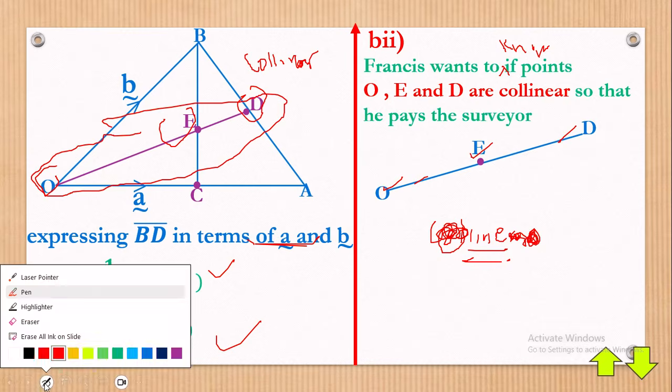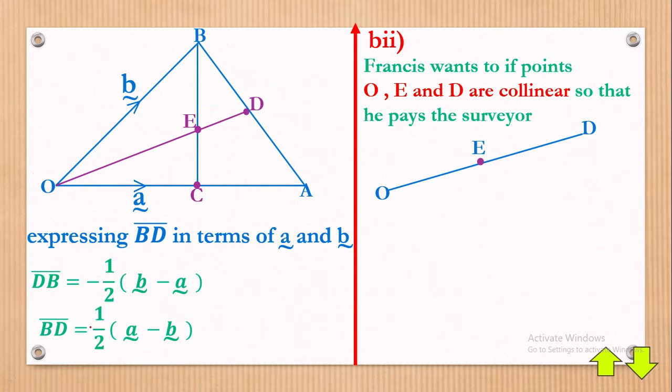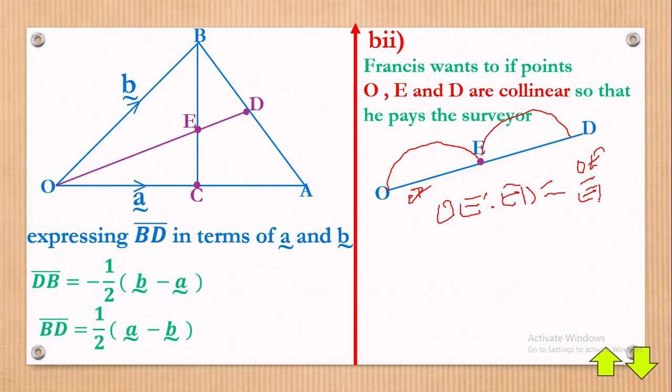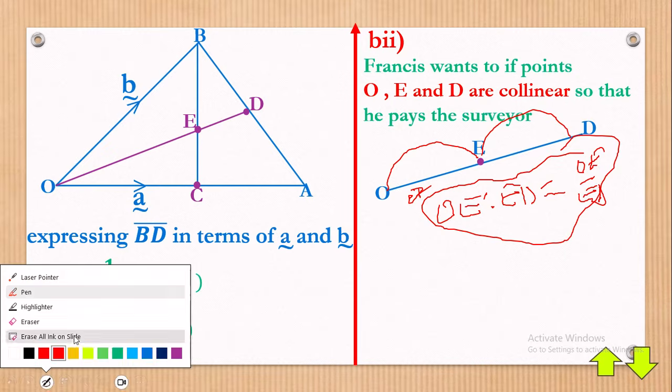Now what does it mean? In order for the points to be collinear, they must satisfy a certain ratio. Say for example, for the points to be collinear, we shall say that OE to ED must give us a fraction OE over ED. Once we substitute in this and get our answer, that will give us what we call collinear points.